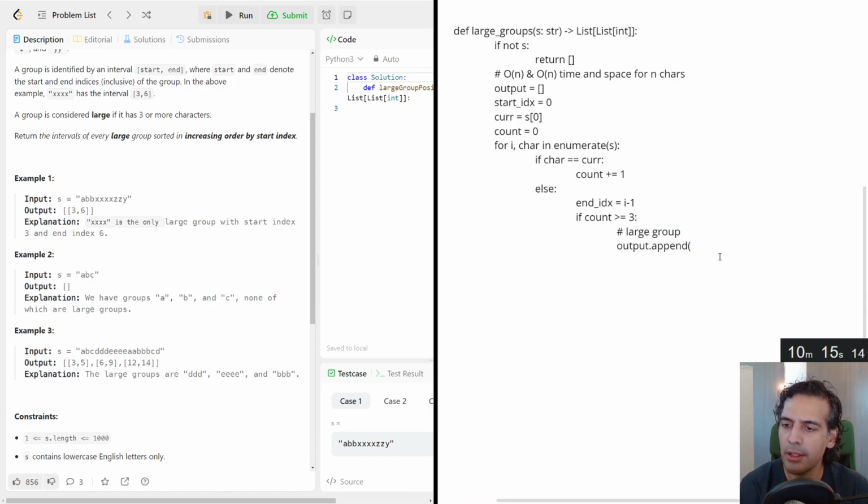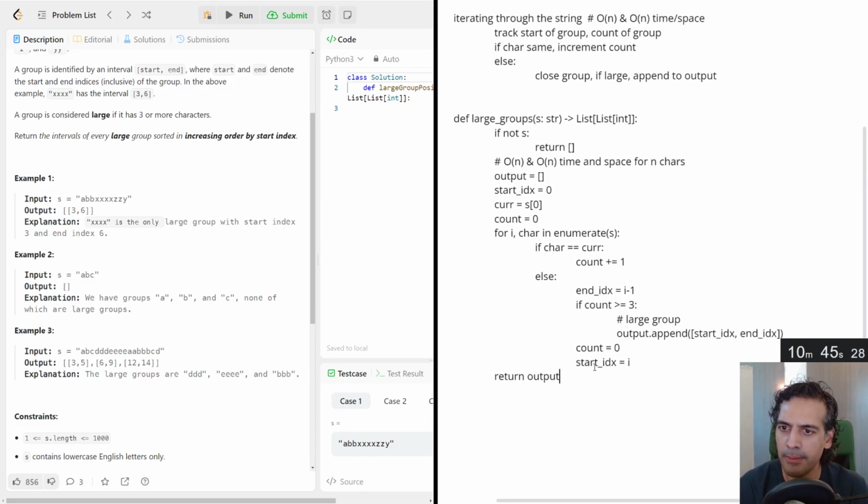So what we want to do is append a start index and the end index, and that's it. And now at the end, regardless of whether it was a large group or not, count equals 0, start index is our current index, and that's all there is to it. And then at the very end, we return our outputs, and we should be good to go.